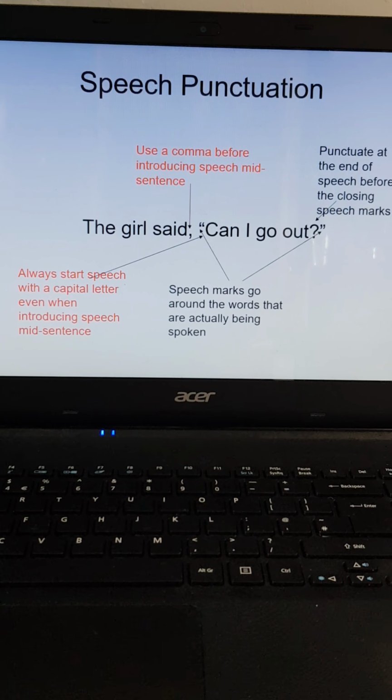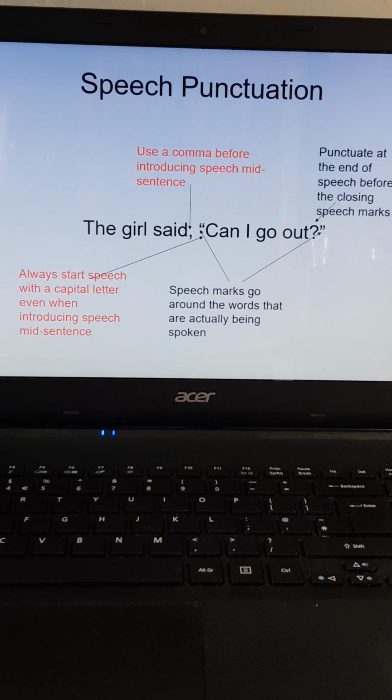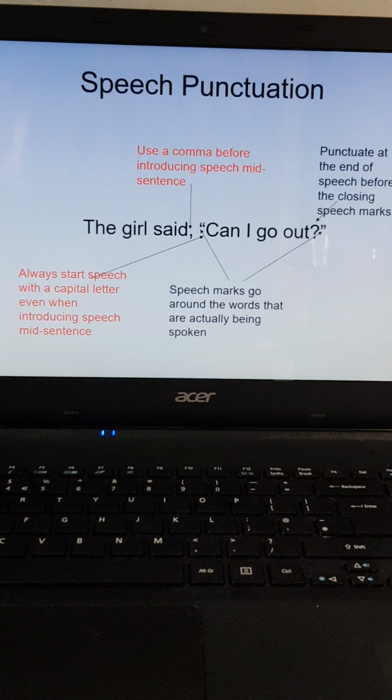Just slightly different. We've got exactly the same thing being asked, can I go out? But instead of she asked after the question, we've got the girl said, "Can I go out?" So here, again, if we look at the bits in black to begin with, we're still starting our speech with a capital letter, even though it's in mid-sentence. Speech marks go around the words that are actually being spoken. So we've got the words can I go out with the speech marks around them. We've still got our question mark at the end of the question.